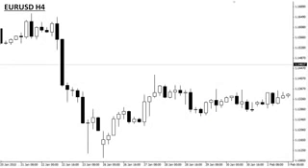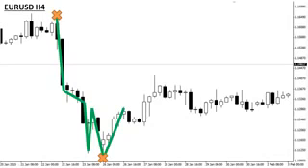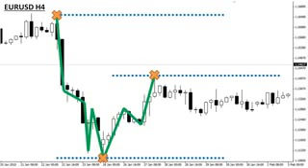This is the euro-dollar 4-hourly chart, which I took a snapshot of yesterday. As you can see here, we've got a downward trend first of all, and then we've got a bit of a retracement. So how about we go ahead and measure them? So the downward trend started up here, then the price went down a bit slower, went down fast, went down a bit, went actually up again, went down, and that was the end of the trend for now. Then the price started moving back up, went down a bit, and then went back up.